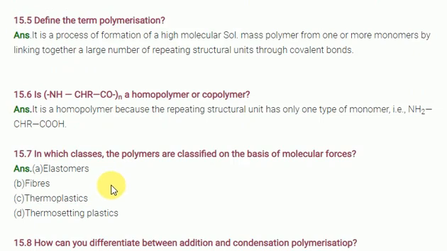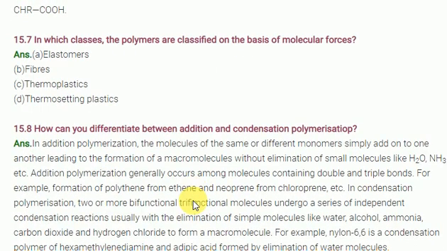Okay. Next one: which of the following polymers are classified based on the molecular force of attraction? Elastomers, fibers, thermoplastic, thermosetting plastics. Already we discussed this one. Next one: can you write the difference between addition polymer and condensation polymer?